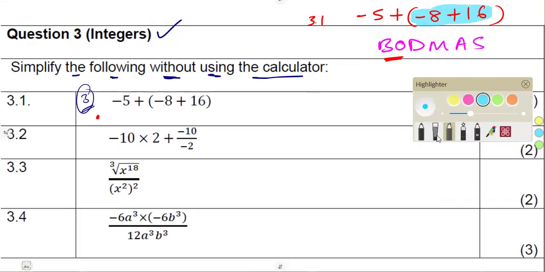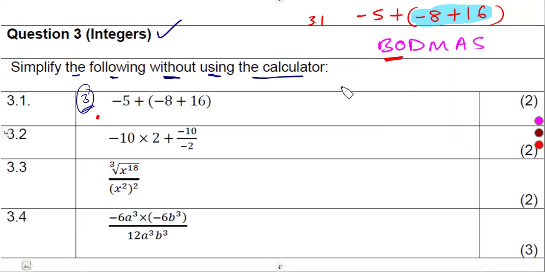All right, so negative 5, we just take as it is, plus, we simplify this part inside the brackets. Minus 8 plus 16 is the same as 16 minus 8, which is going to give us 8 inside the brackets. At this stage, we can just combine addition, subtraction, guys. It's just the same. Minus 5 plus 8 is the same as 8 minus 5, which is going to give us 3. As we can see, the same answer that we had before.